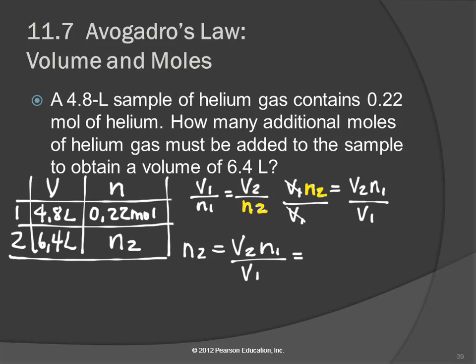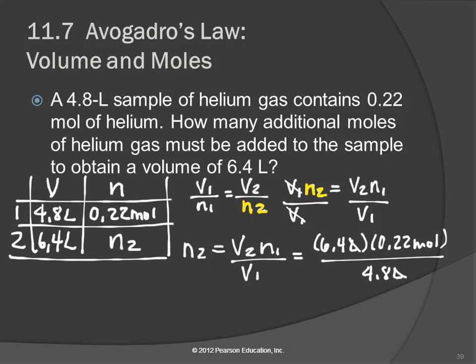So V2 is 6.4 liters. N1 is 0.22 moles. V1 is 4.8 liters. And we check the units, and they cancel out, so that makes us happy.